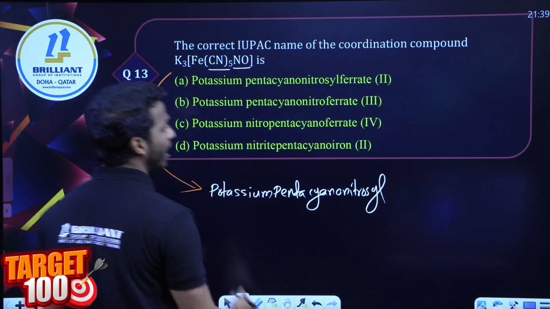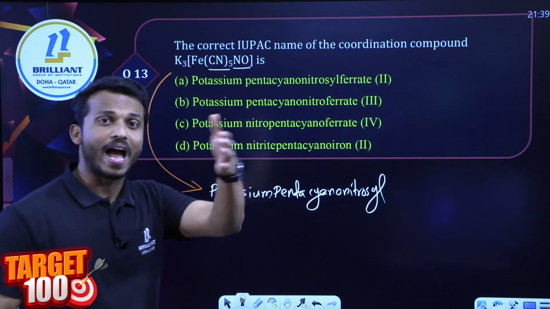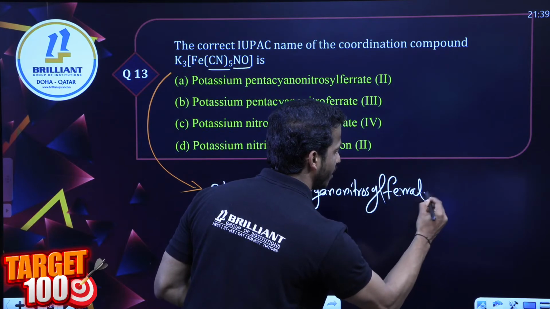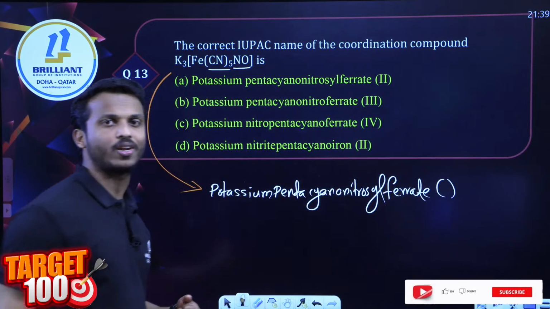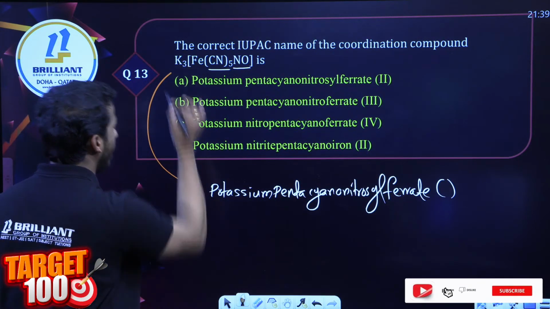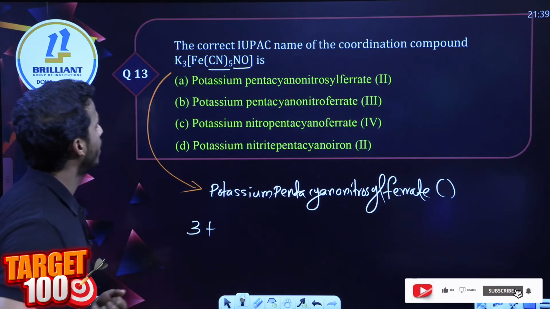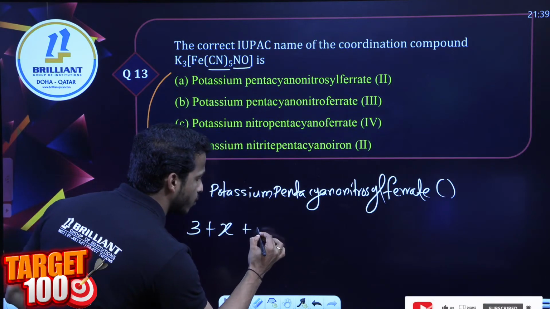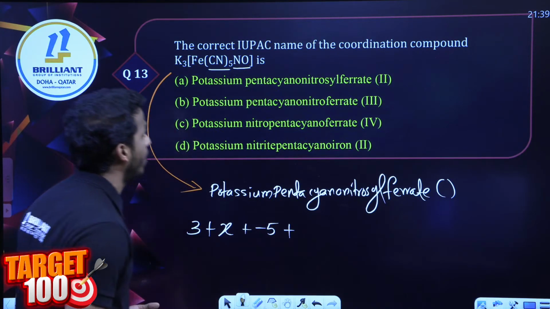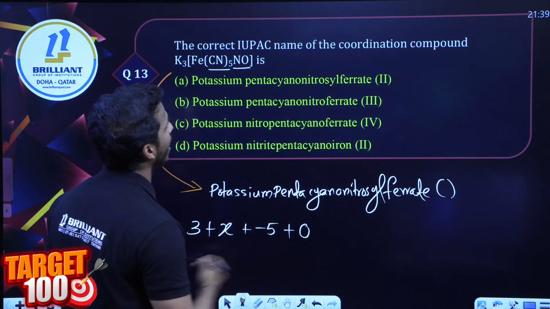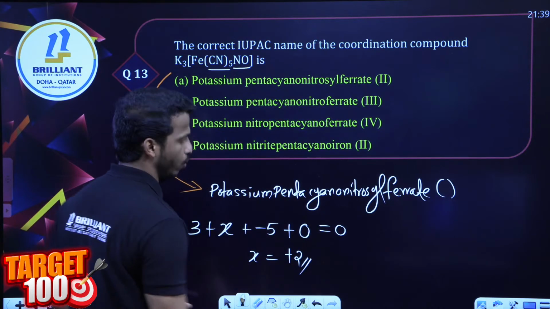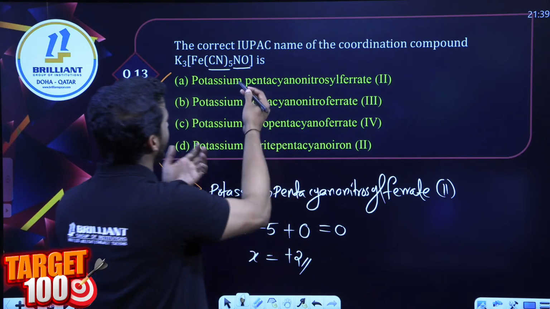Nitrosyl. Who is the metal? Iron, and the iron is in the anionic part. So what do we write? Ferrate, right? What is the oxidation state of iron in this question, dear all? Potassium charge is +1, Fe charge, let's calculate. CN charge is -1, five cyanides is -5, nitrosyl is a neutral ligand and the overall charge is 0. X is equal to what, dear all? +2.